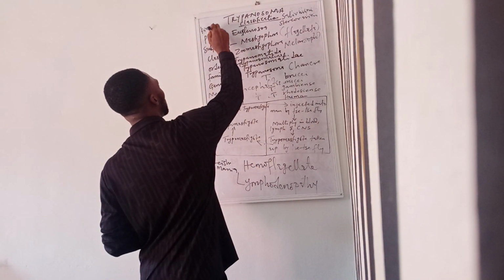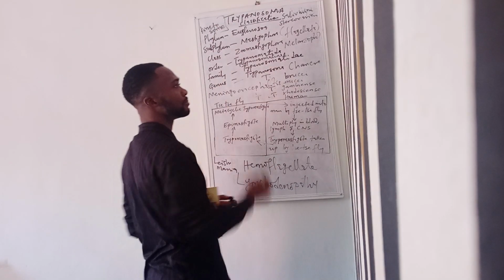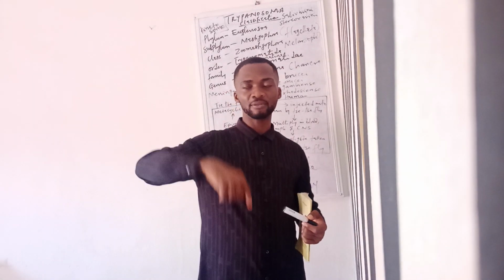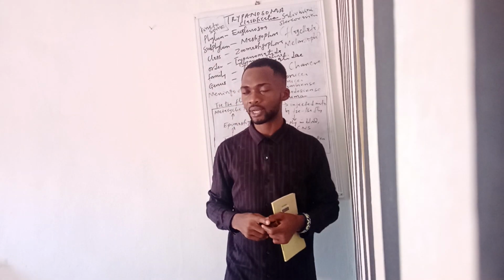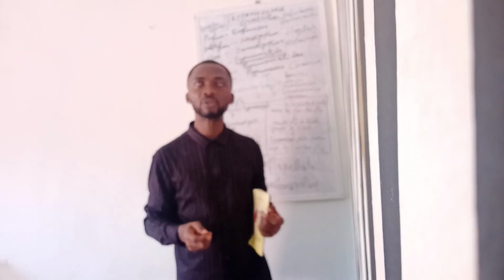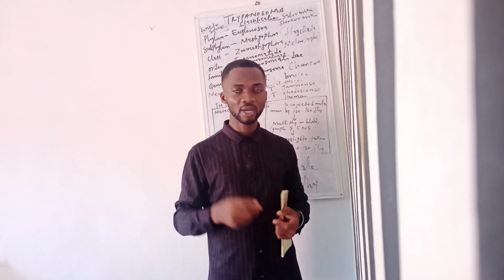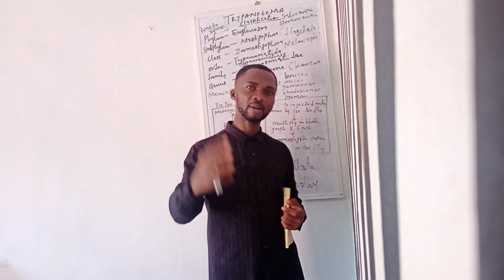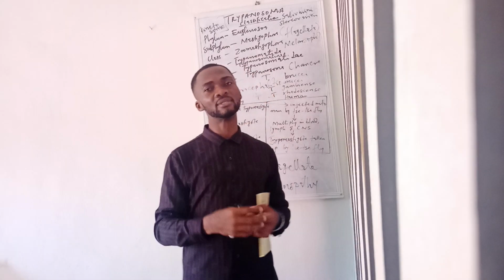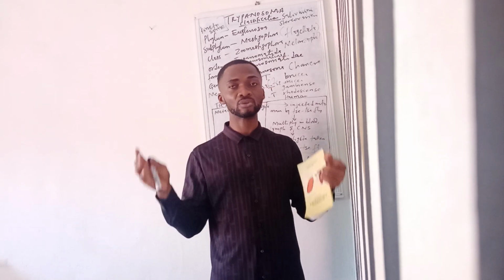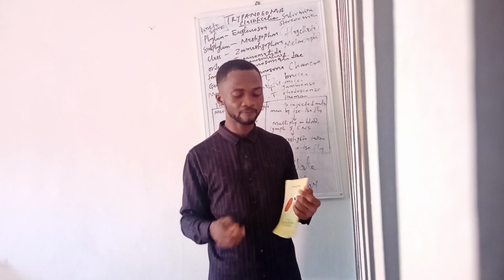Kinetosome. It arises from a basal body. That is where the flagellum arises from. It's called kinetosome. Then, method of division: it multiplies through simple binary fission. And in this binary fission, maybe I'm going to treat that in detail in another class. It means that a parasite divides into two daughter cells, and that is the method they use in multiplying.